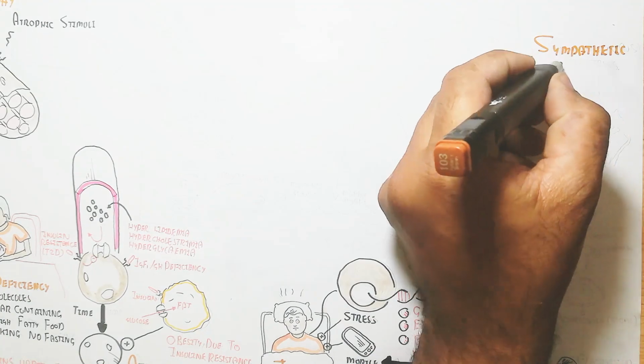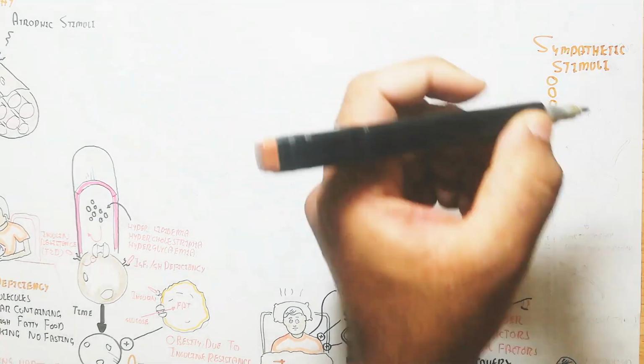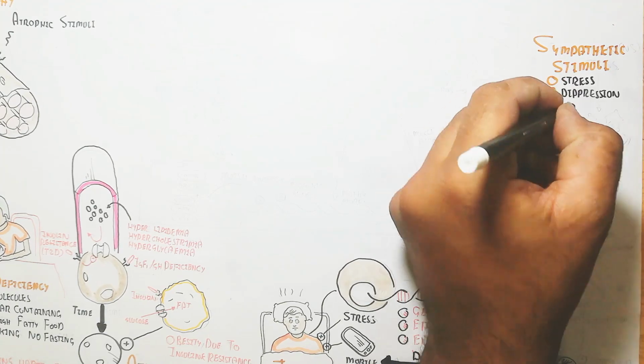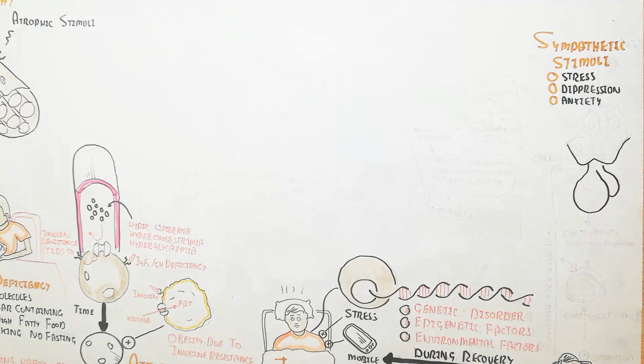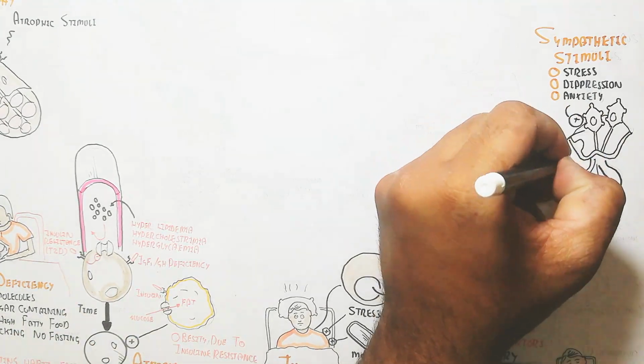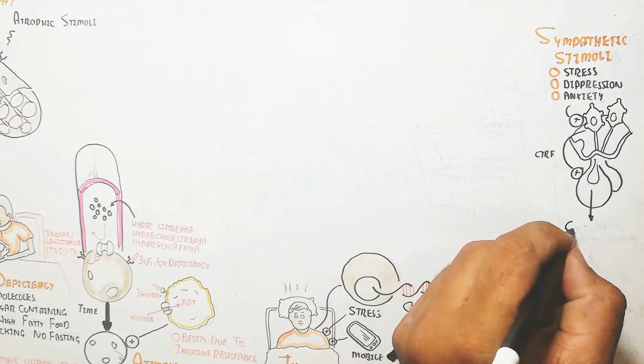So the sympathetic nervous system activates. The sympathetic nervous system is more catabolic due to stress, depression and anxiety, which trigger the hypothalamus to release corticotropin releasing factor.